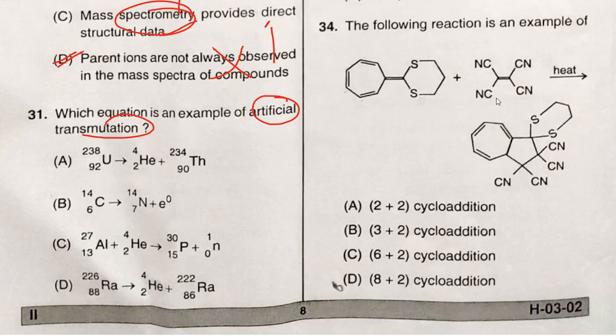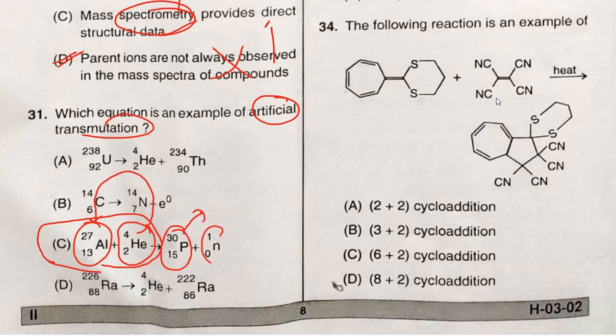If you look at the given four options, the definition suits the third one, where the aluminum nucleus is bombarded with a high speed alpha particle, helium-4, producing a new nuclide by releasing neutrons. So the example for artificial transmutation is option C.